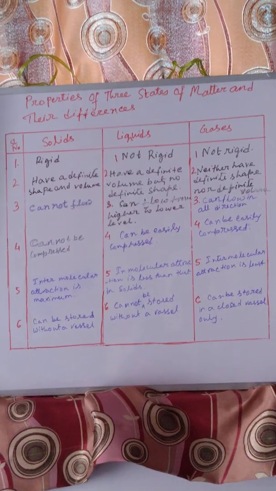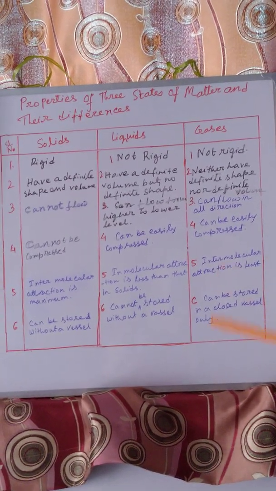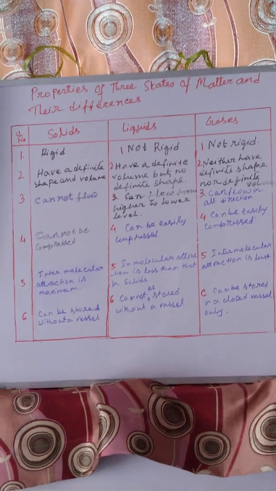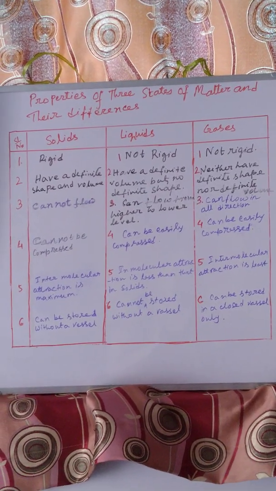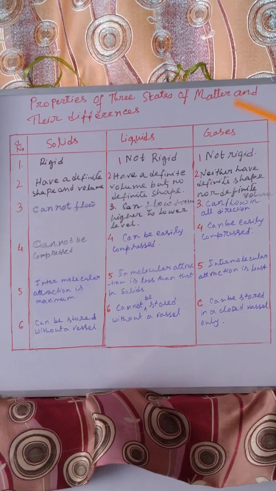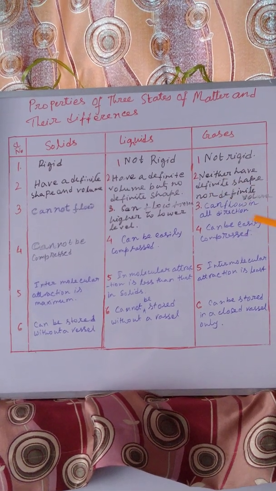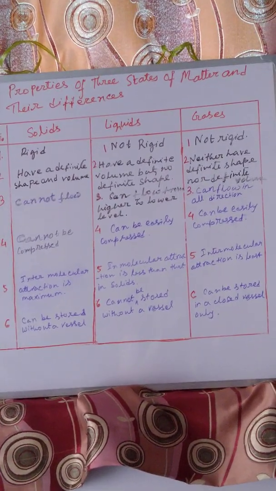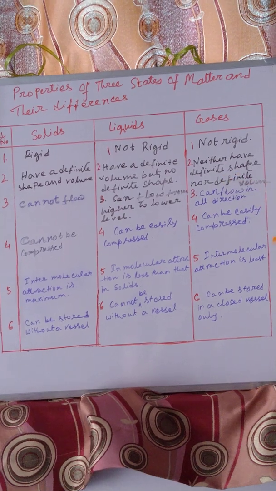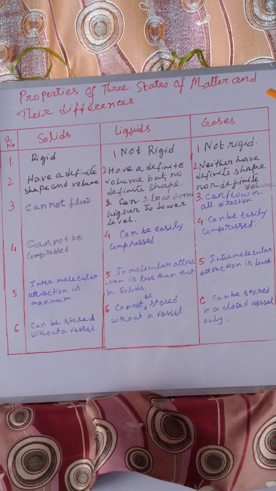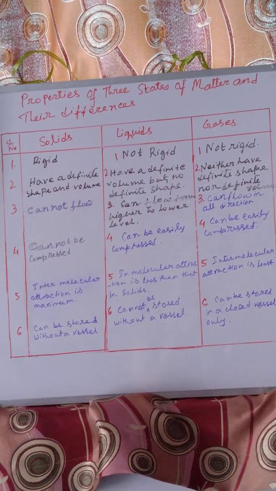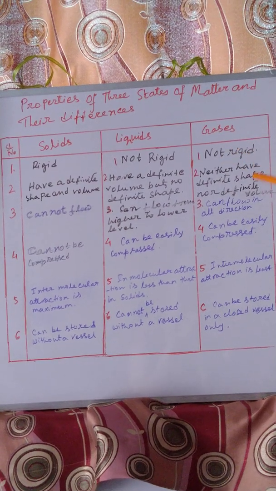So students, if you go through this chart or memorize this chart, you can write about the properties of matter as well as the differences amongst them. This is all for the properties of states of matter and their differences.